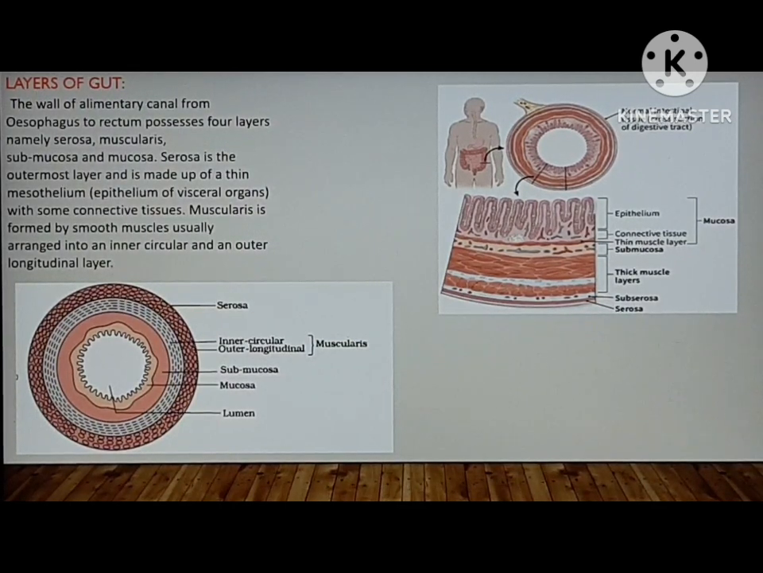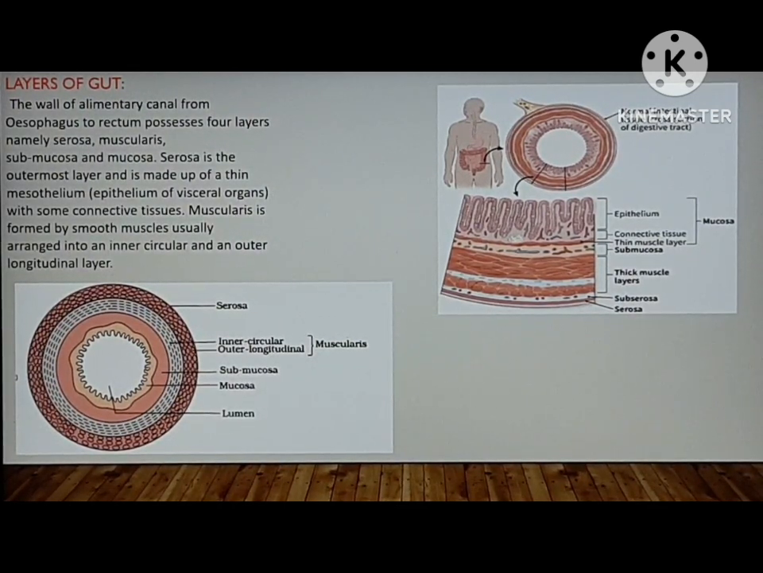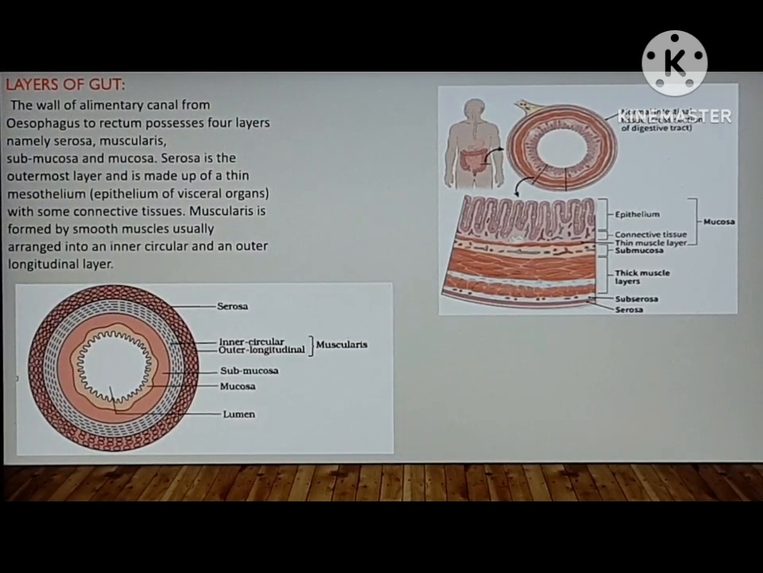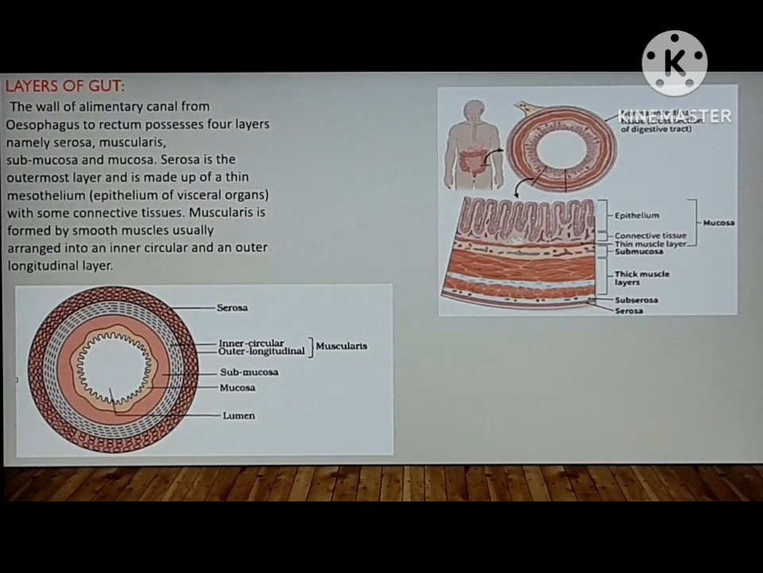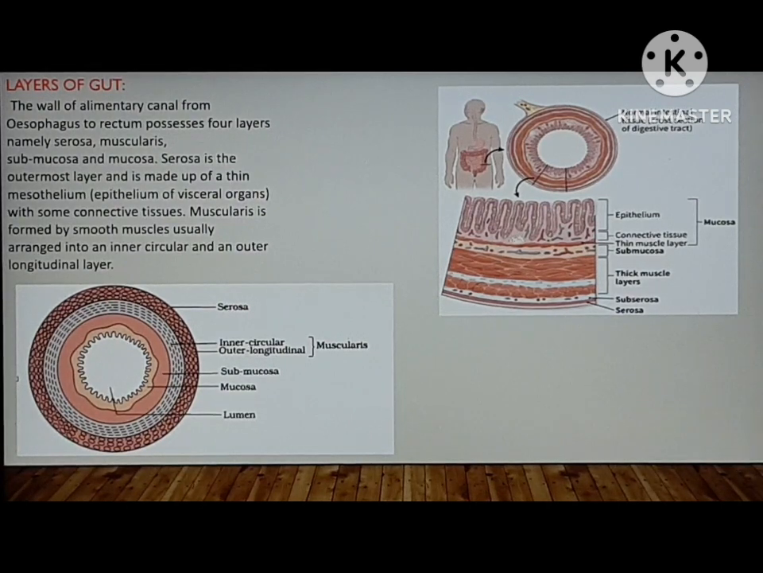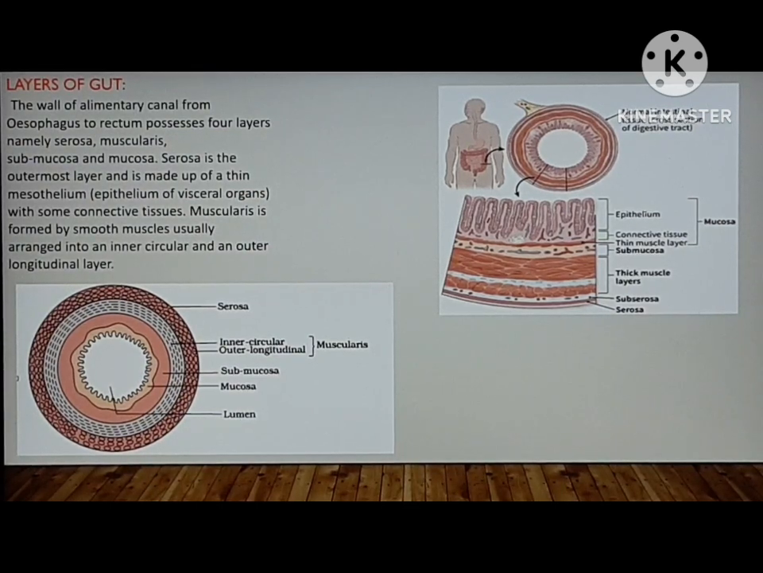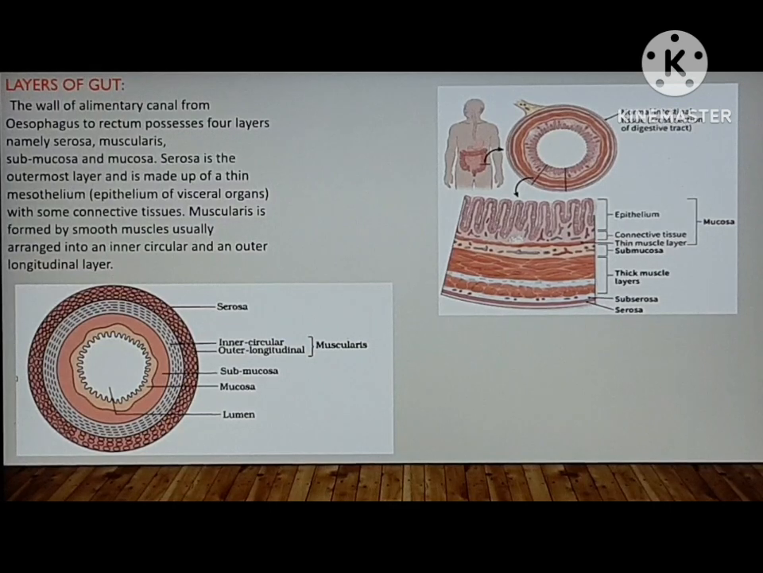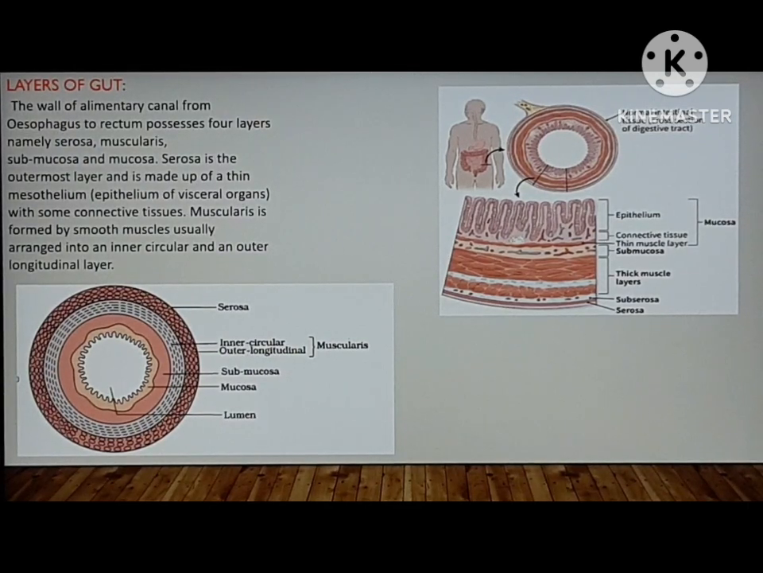Next, we will discuss the layers of the gut. The wall of the alimentary canal from esophagus to the rectum possesses four layers, namely serosa, muscularis, submucosa, and mucosa. Serosa is the outermost layer and it is made up of a thin mesothelium with some connective tissue. This is also called the epithelium of visceral organs. Muscularis is formed by smooth muscle usually arranged into an inner circular and outer longitudinal layer. In the picture you can clearly see the structure of the alimentary canal from esophagus to the rectum.